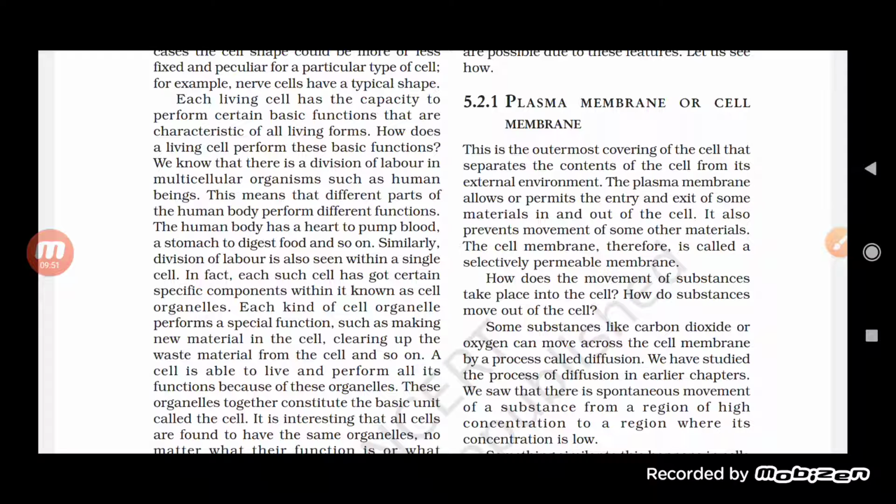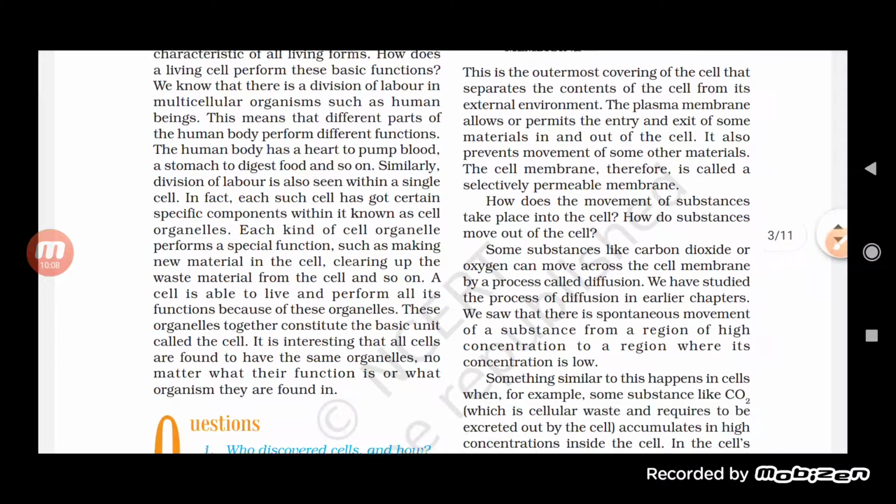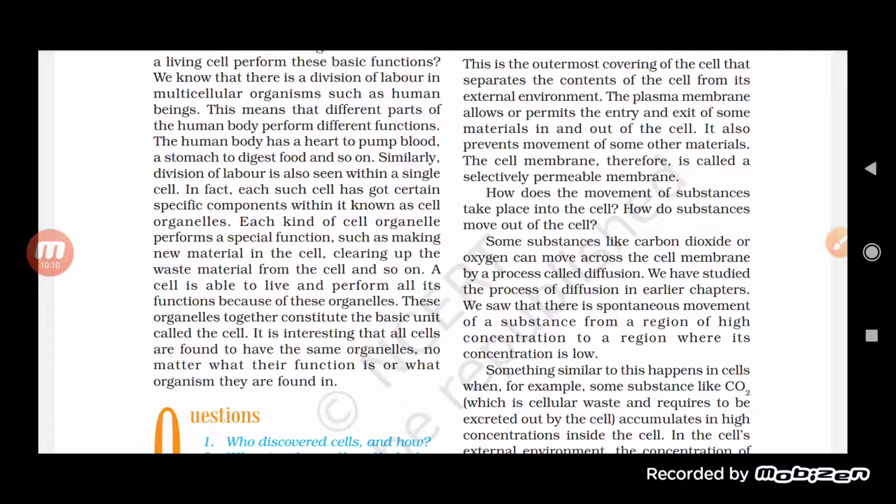Okay, so every cell organelle performs a different kind of function. So what happened here is there is a division of labor. One organelle is not going to perform all the functions. Now see here.